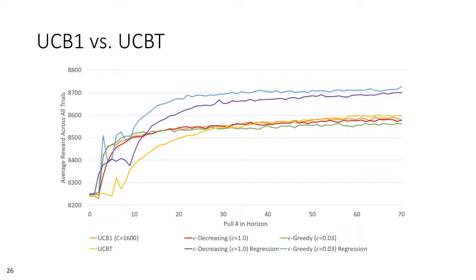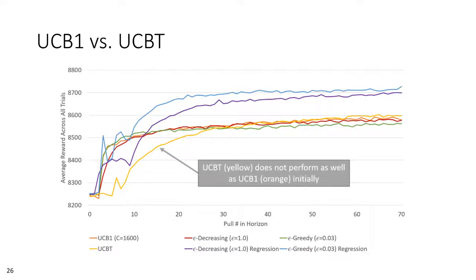It can also be seen in each of these experiments that UCBT, shown in yellow, does not generally outperform UCB1 in orange, where it appears that matching UCB1 is about the best it can hope for. This is in line with our intuition, where UCBT is fundamentally the same approach as UCB1, only with a different calculation for its oracle based on confidence intervals.